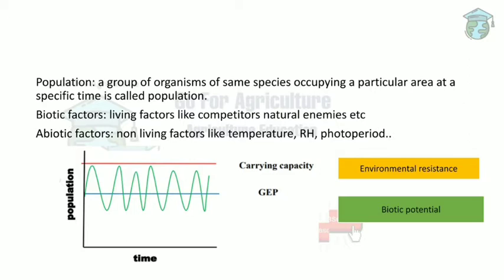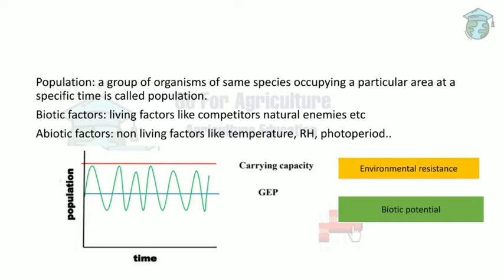In this graph you can see the blue line is the GEP, whereas the red line is the carrying capacity. When the insect population increases and reaches the carrying capacity, there is something which decreases the pest population and makes it return to its average population. That thing which decreases the population is called environmental resistance.